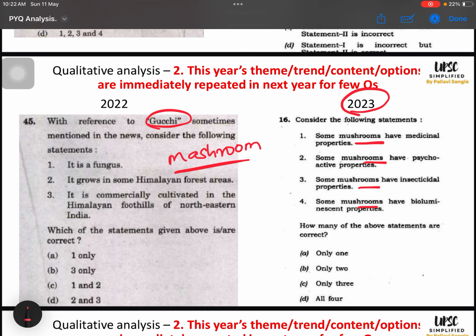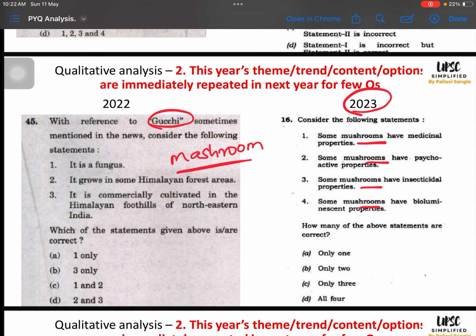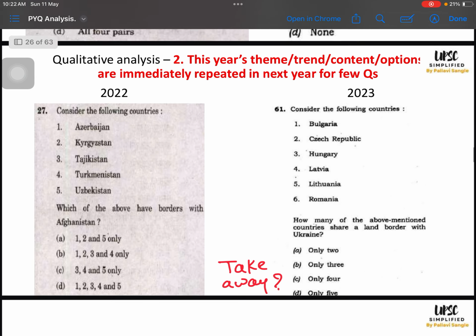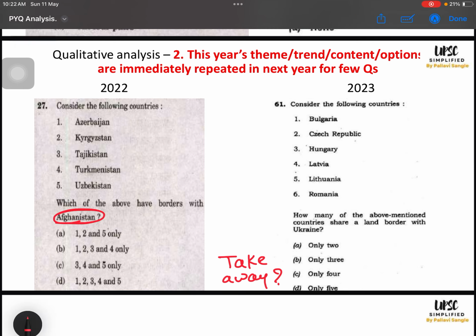Four statements were given about mushrooms. In 2022 they asked about a dynasty, and in 2023 they again asked about a dynasty. They asked about bordering countries of Afghanistan in 2022, and they asked about bordering countries of Ukraine in 2023. Exact repetition of theme, just the country name is changed, the data is changed, but the theme is the same, right?